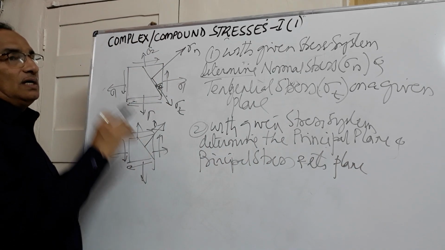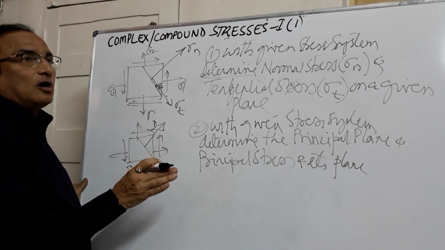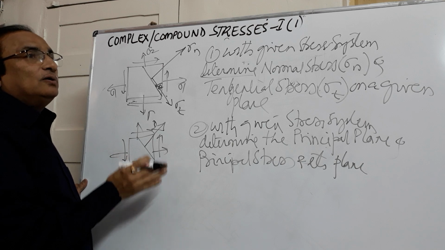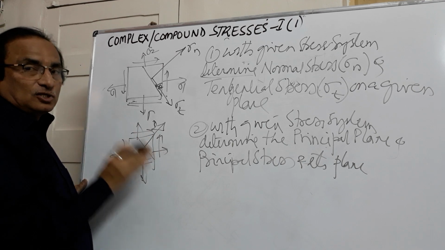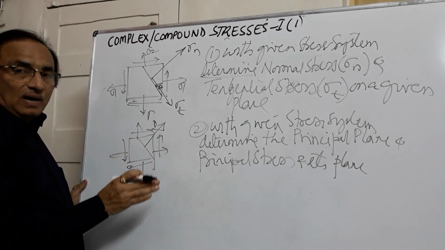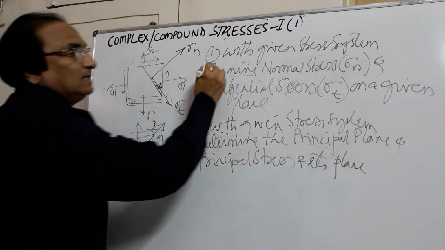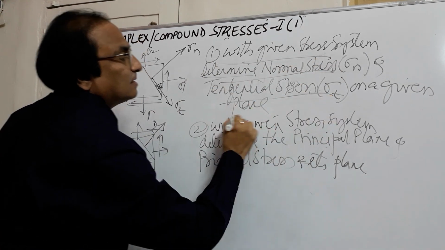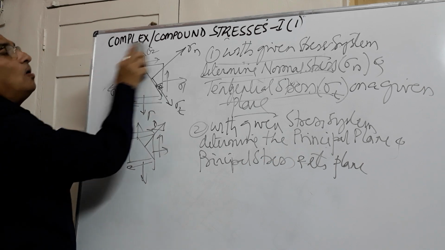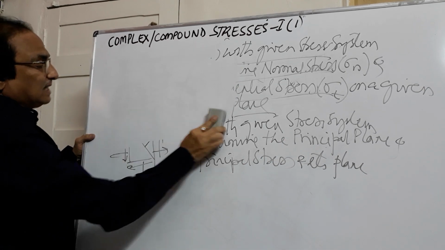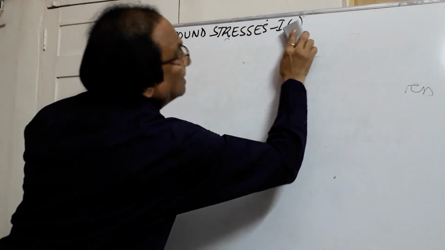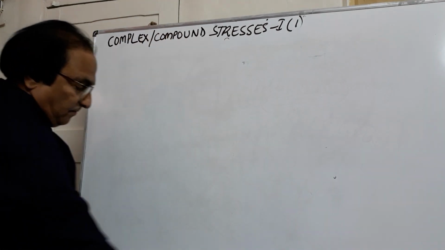Given a stress system, a plane will be given to you. You will have to find out normal stress and tangential stress. Or a stress system will be given to you. You will have to find out the angle made by the principal plane and the principal stresses acting, major principal stress and minor principal stress. So today we will begin with this category. For a given stress system, you will have to find out the normal stress and tangential stress on a given plane, and we know the sign conventions to be used. So let us go with the first category.